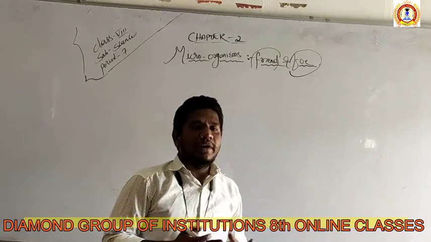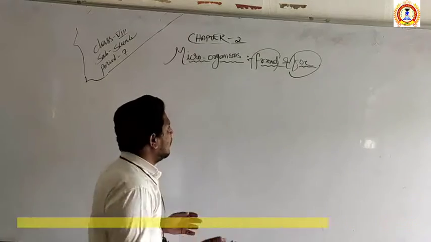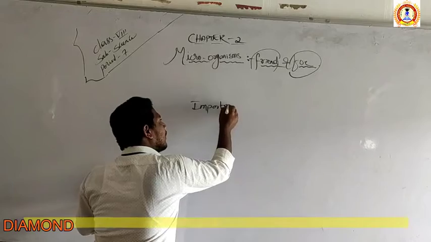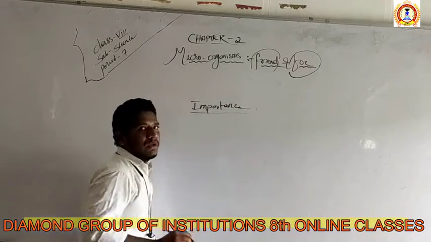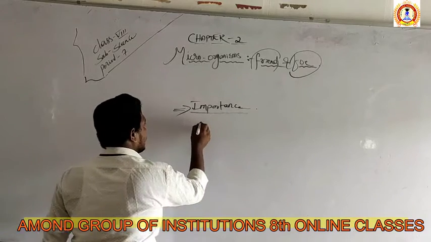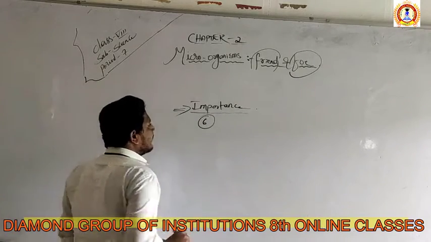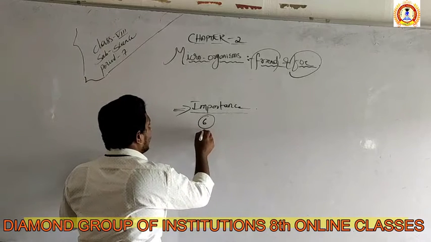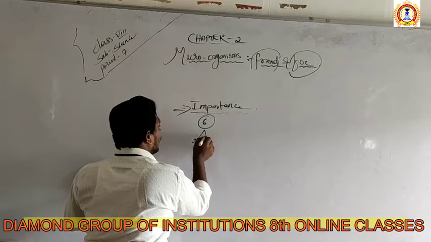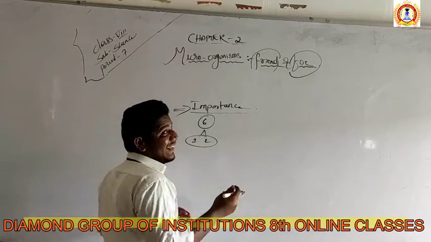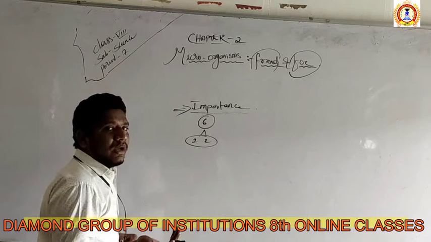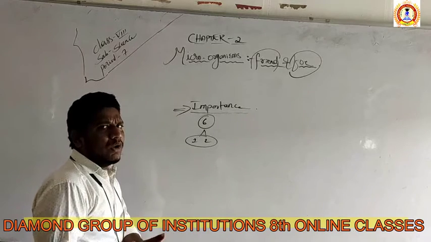So what we studied are very important topics, right? What we studied, the importance of microorganisms. On this importance of microorganisms, how many importances did we study? Six, right? Six importances we studied. In those six, minimum one or two questions will be there on this importance. That is why I took a long period of time, I think one to two classes.